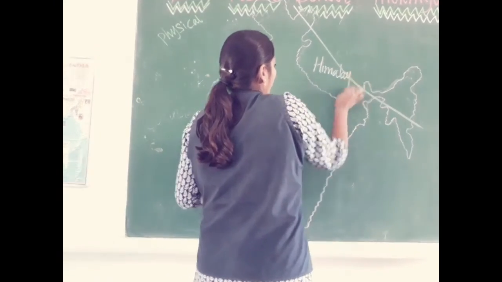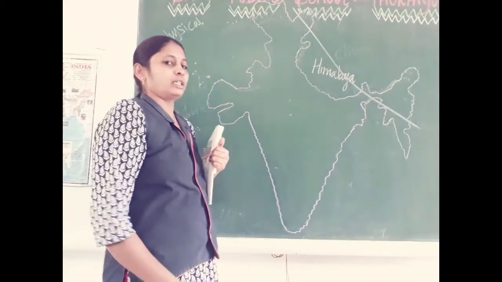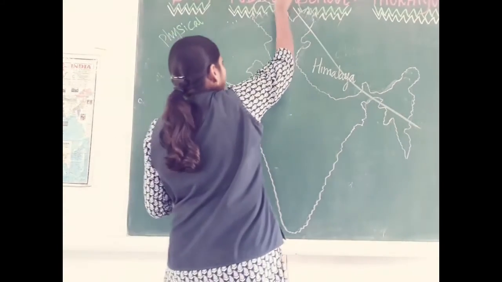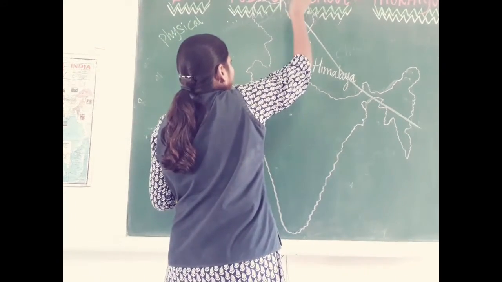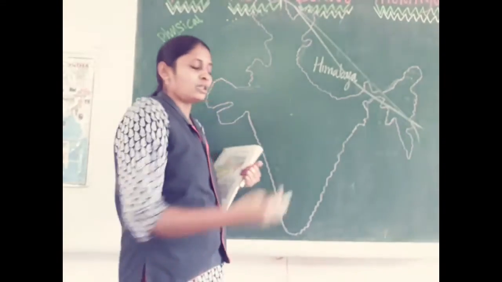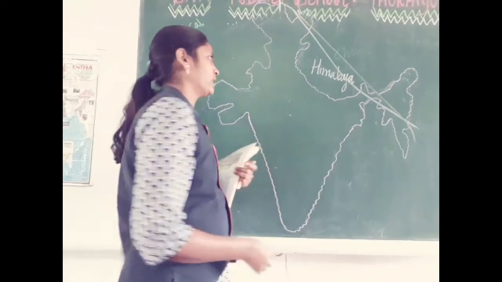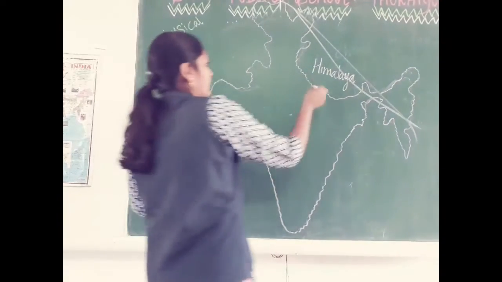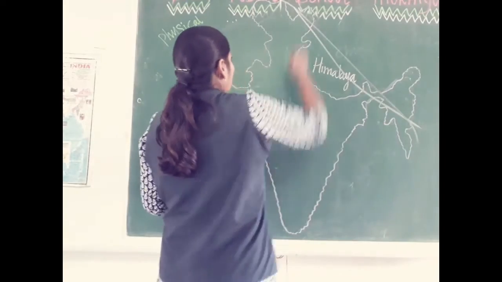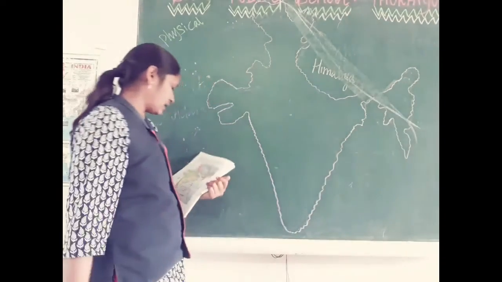So this is one of the physical features of India. The Himalayan mountain range starts from Jammu and Kashmir and extends up to Arunachal Pradesh and the remaining northeastern states, up to Myanmar it expands. So in the north direction we have the Himalayan mountain range.